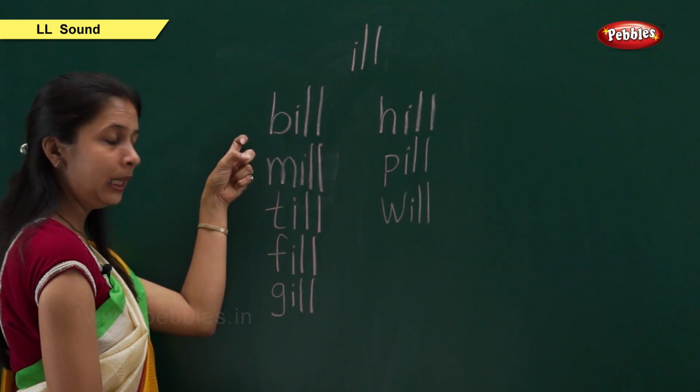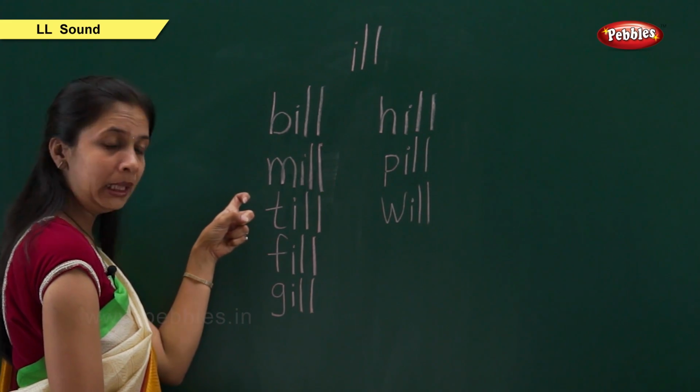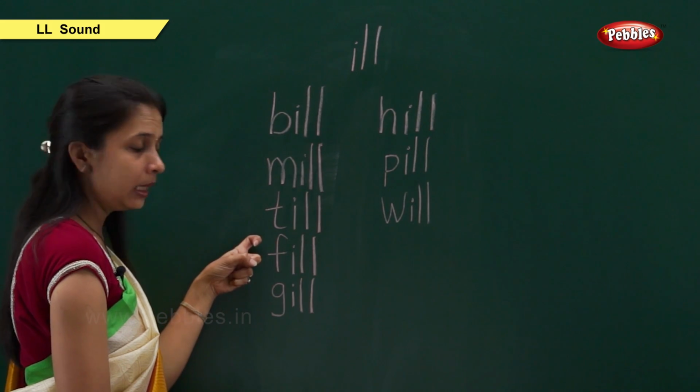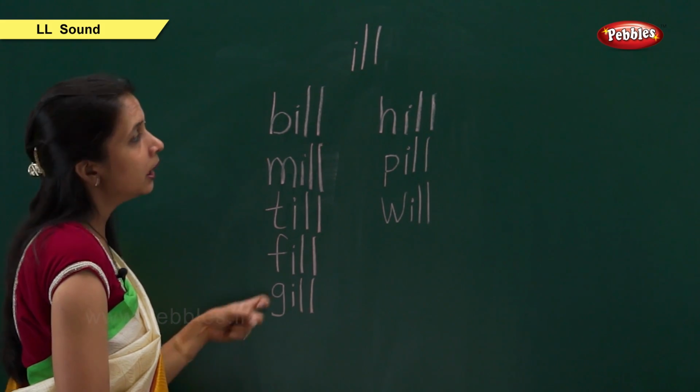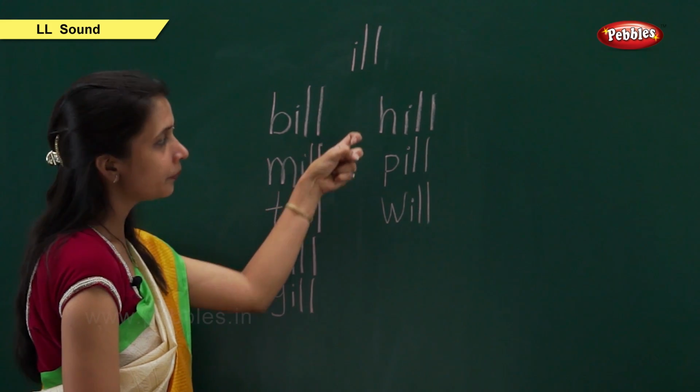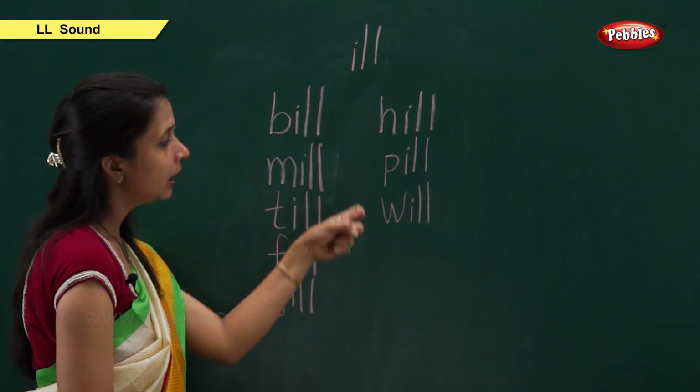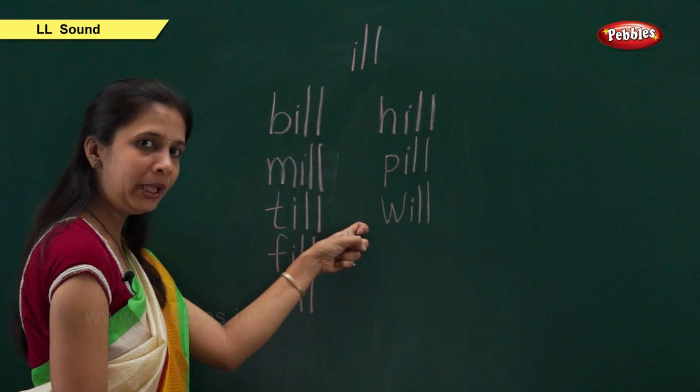Now we will repeat. B, ill, bill. M, ill, mill. T, ill, till. F, ill, fill. G, ill, gill. H, ill, hill. P, ill, pill. And W, ill, will.